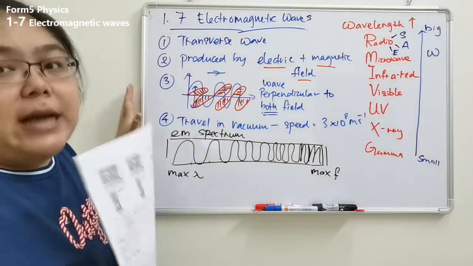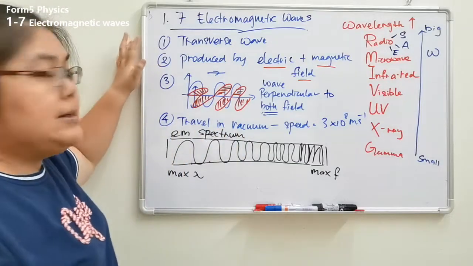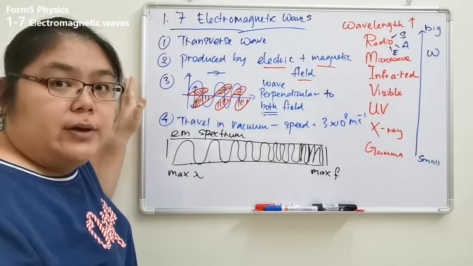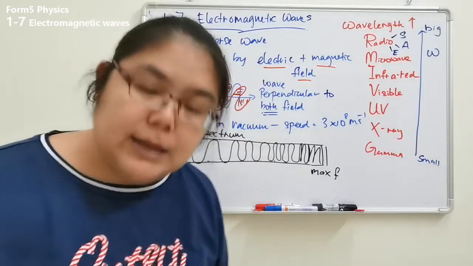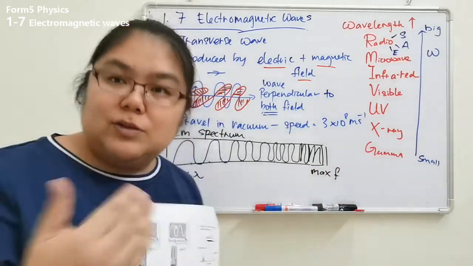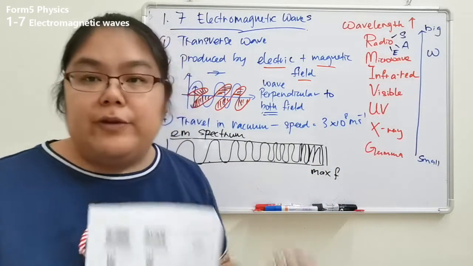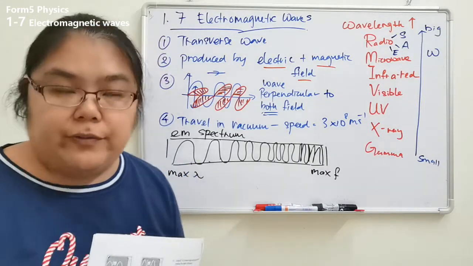Okay, now we're going to see the characteristics of electromagnetic wave first. Okay, first one, it is a transverse wave. Does everybody remember what a transverse wave means? Please go back, or not go back, now you are on the screen. Please refer to your books, your notes, for the definition of the transverse wave.